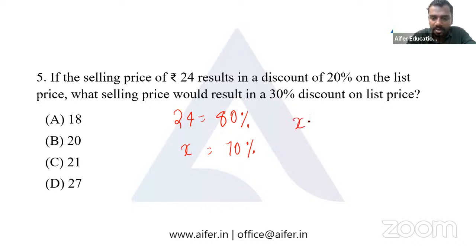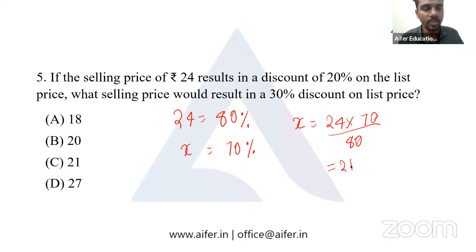So we have X is equal to 24 into 70 by 80. The 0 and 0 cancel, 8 into 3 is 24, so 3 into 7 is 21. Okay, so it's an easy one. We will have the answer as 21.